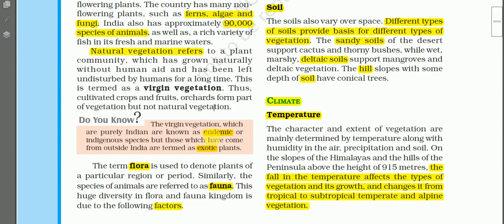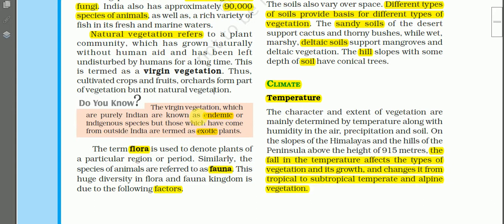Here in this box, some important terms are given. The virgin vegetation which are purely Indian are known as endemic or indigenous species. But those which have come from outside India are termed as exotic plants.